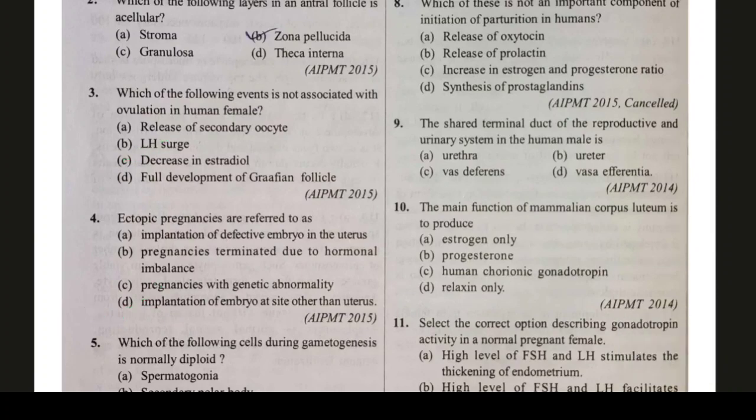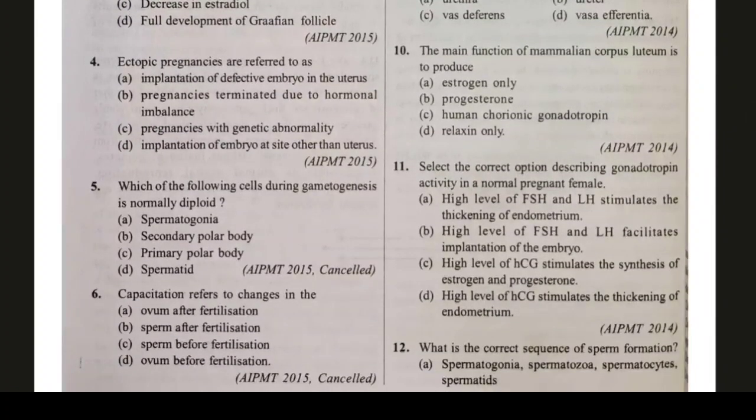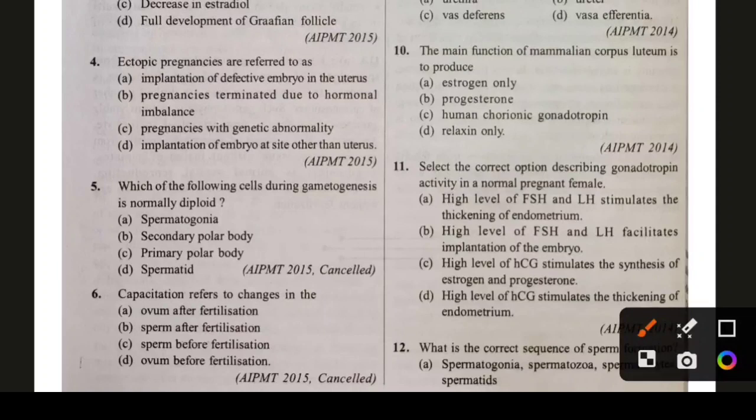Okay. Question number 5. Which of the following cells during gametogenesis is normally diploid? Option A, spermatogonia; secondary polar body; primary polar body; or spermatid. Secondary polar body, primary polar body and spermatids are formed after cell division, mainly after meiosis, so those cells are haploid. Spermatogonia is diploid, and options B, C, D are haploid cells because they are formed after meiosis.